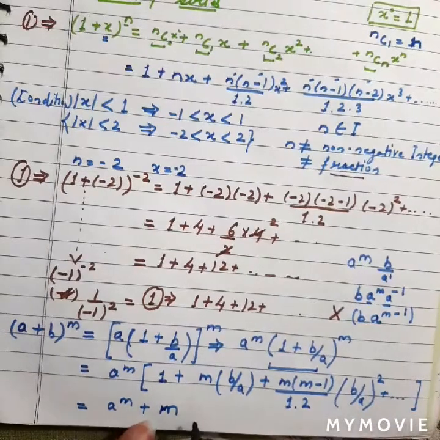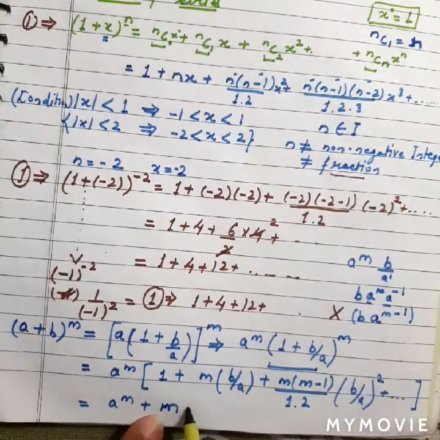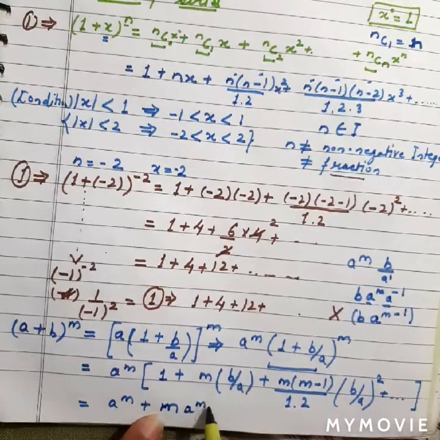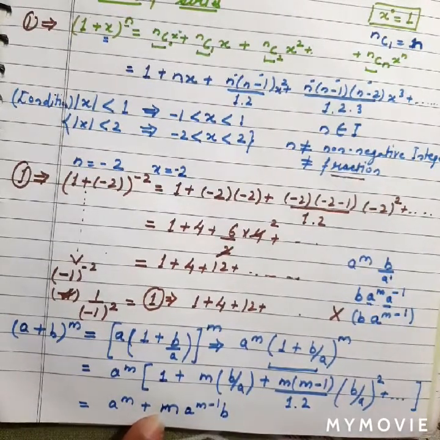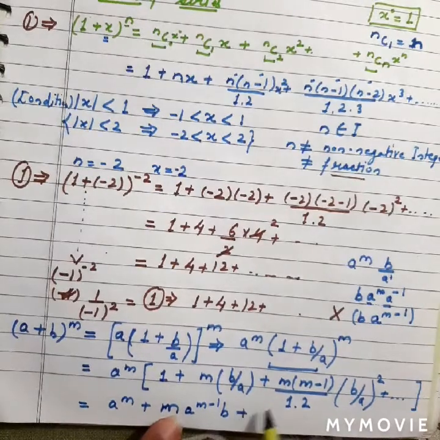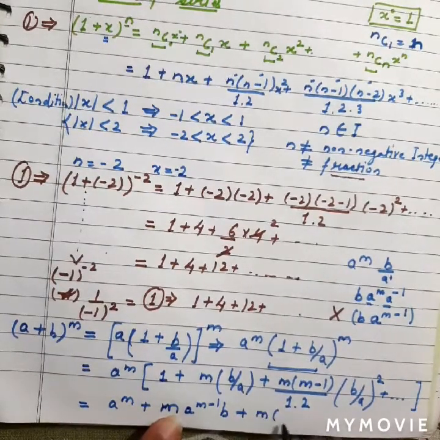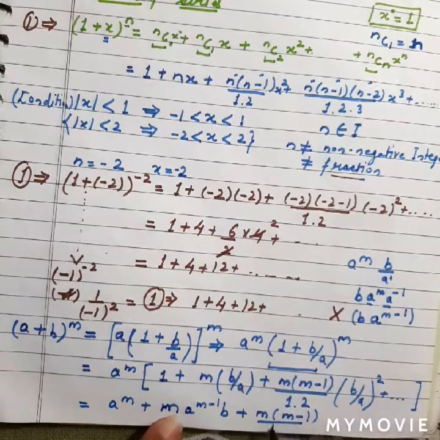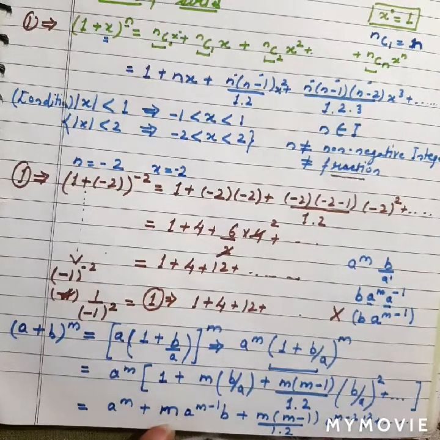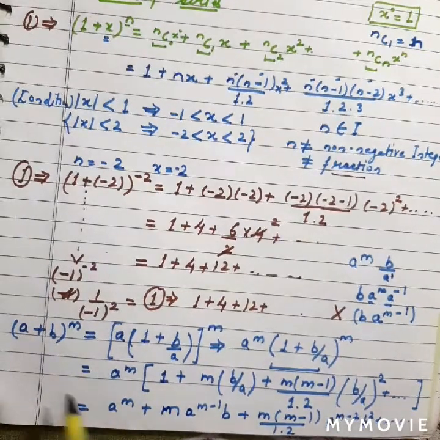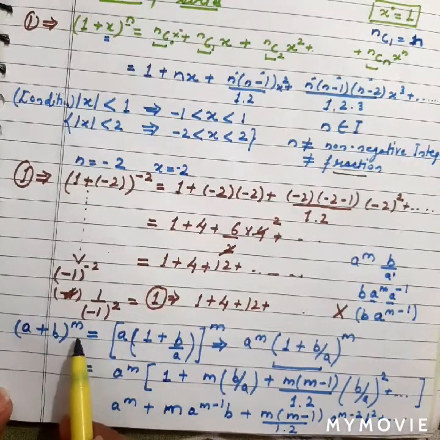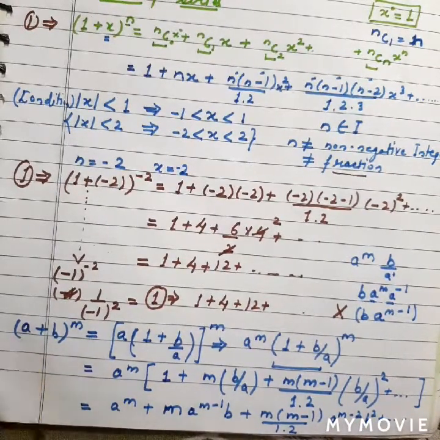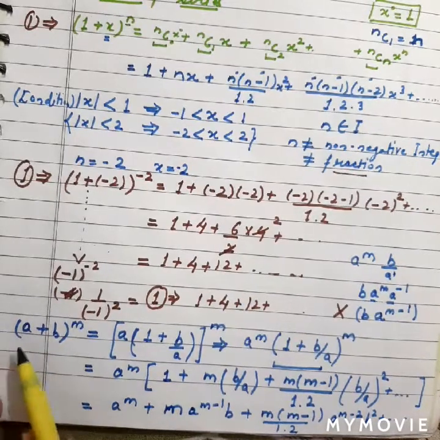In such a way we will get here a raised to power m minus 1 into b, right? And in the same way here, m into m minus 1 divided by 1 into 2, we will do the same thing. We will get a raised to power m minus 2, b square, and so on. So this is the expansion of a plus b raised to power m. This we can use in case we don't have the number 1 over there.